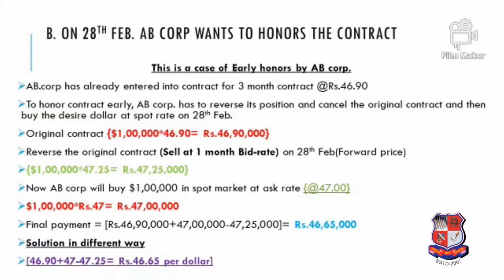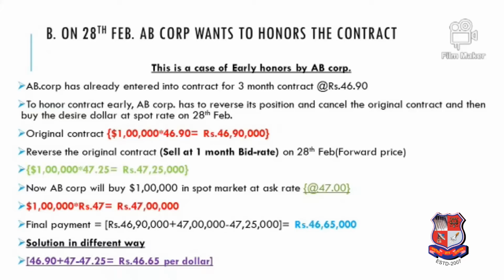Our original contract was that we have to pay 46 lakh 90,000. Now to cancel that contract we have made a reverse transaction and we are selling 1 lakh at 47.25, and now again we enter into a buying contract on 28th February. Now we honor on 28th February, that means we will buy on 28th February. So the bank will sell us at the spot rate, because whatever forward rate we had entered, that we have cancelled by entering into the reverse transaction.